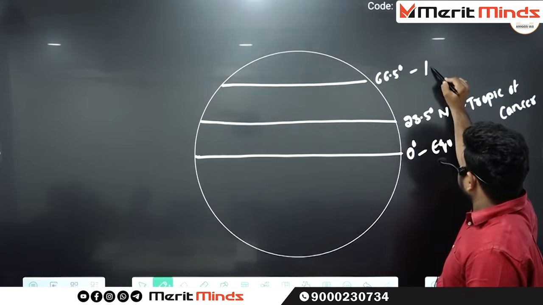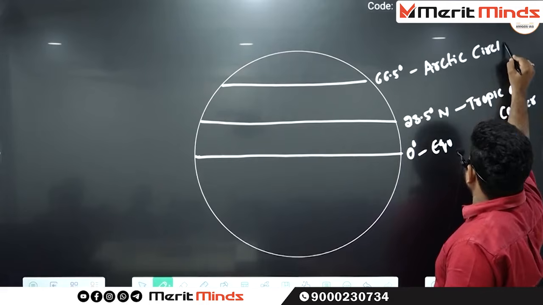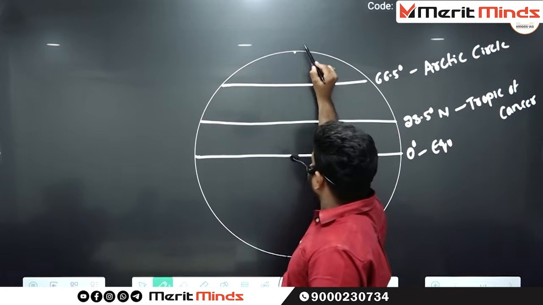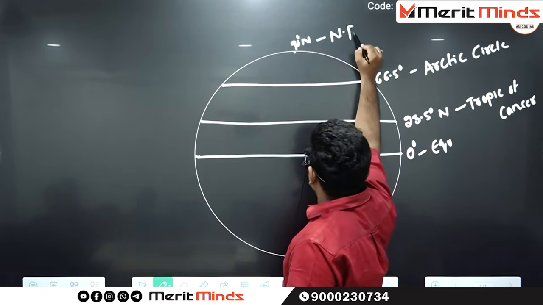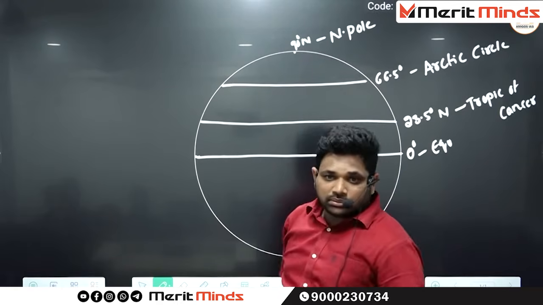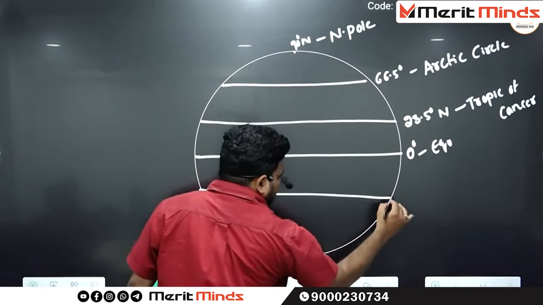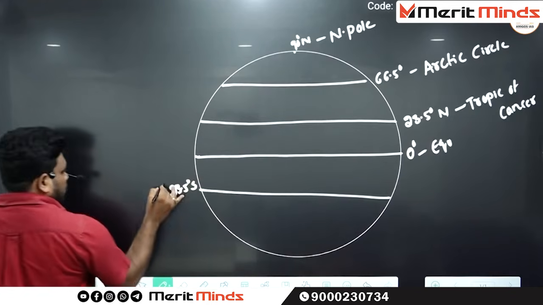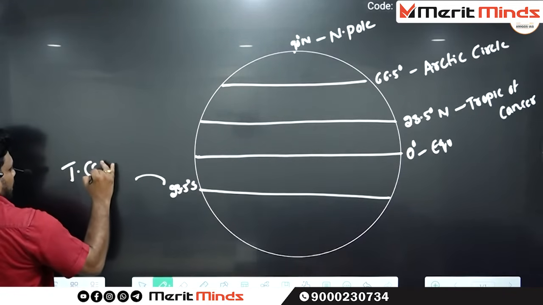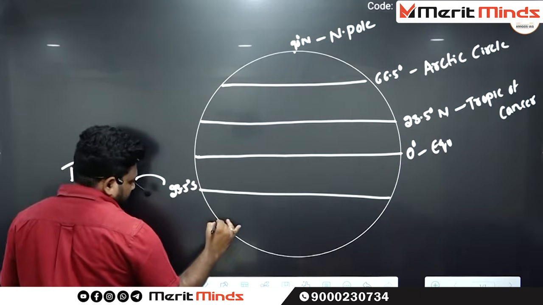What is the name of this particular latitude? 66.5 degrees. This is called the Arctic Circle. And the last one is 90 degrees north. This is called which pole? North Pole. Even in the southern hemisphere you can find the same. This is 23.5 degrees south. What do we call this one? Tropic of Capricorn.